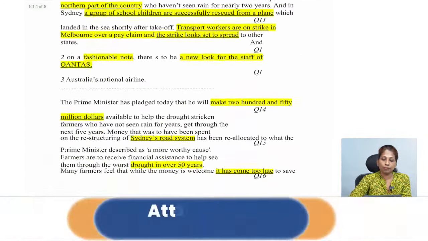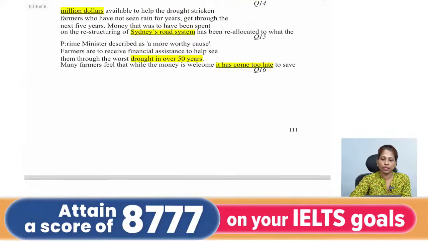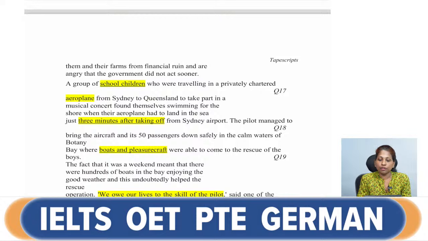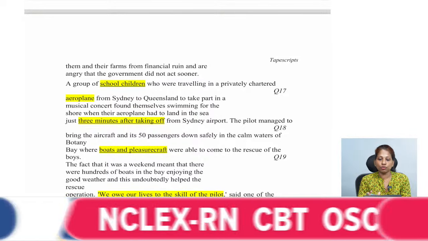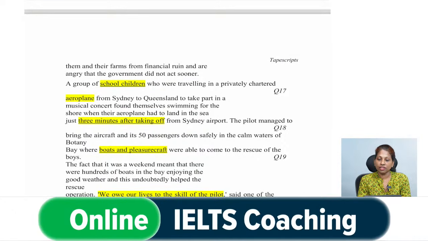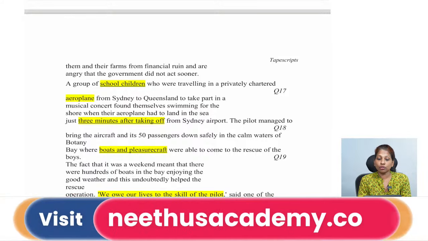When you go to the script part, you can see that they have read till come too late. After that, them and their farms from financial ruin are angry that the government did not act sooner. So that piece of news finishes. The next one is, a group of school children who were travelling in a privately chartered aeroplane from Sydney to Queensland to take part in a musical concert found themselves swimming for the shore when their aeroplane had to land in the sea.